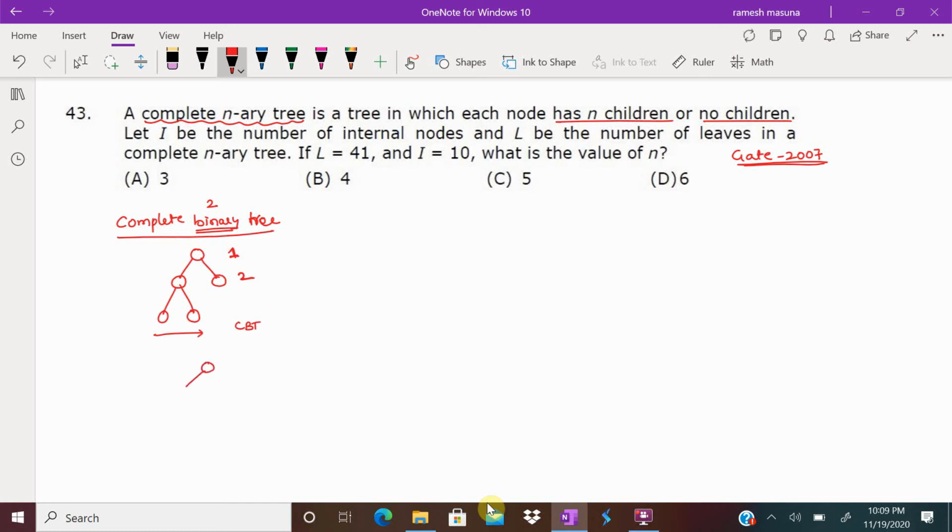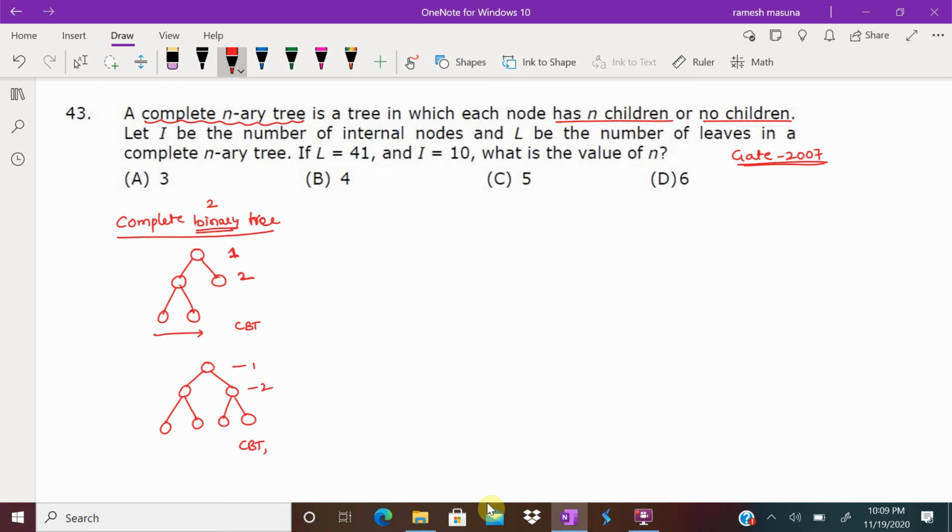And another example I will give you. This is an internal node that has exactly two children. This is an internal node also having exactly two children. If it has only one child, now I cannot call it a complete binary tree according to the definition. And here we can call this a complete binary tree, in which each internal node has exactly two children and all the levels are full except possibly the last level. Possibly the last level means the last level may not be filled, but here even the last level is full.